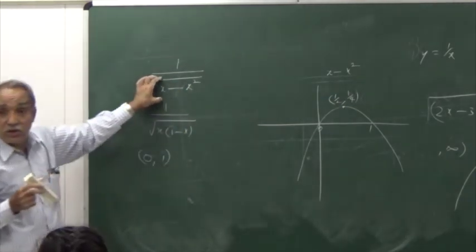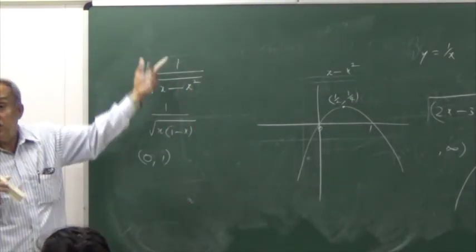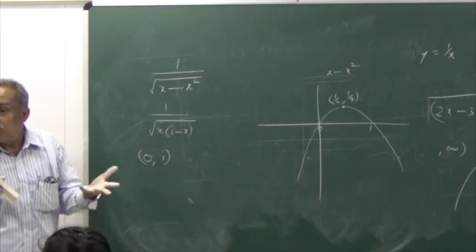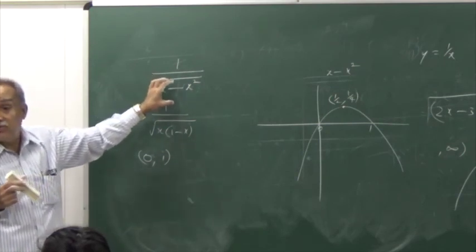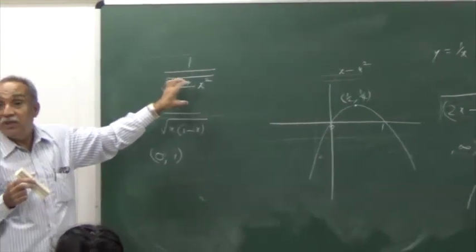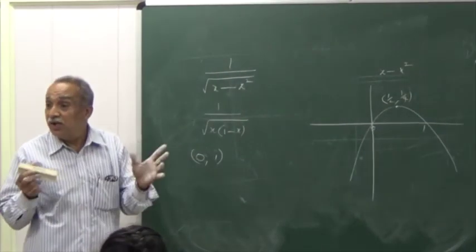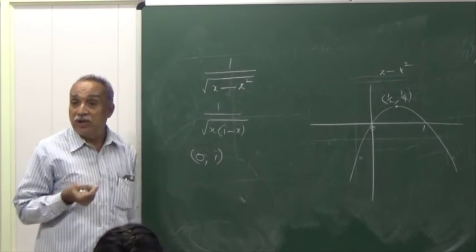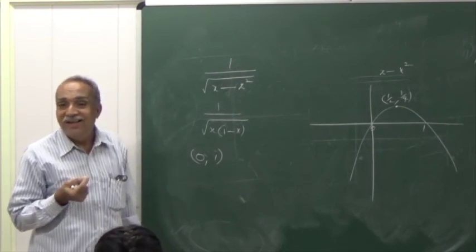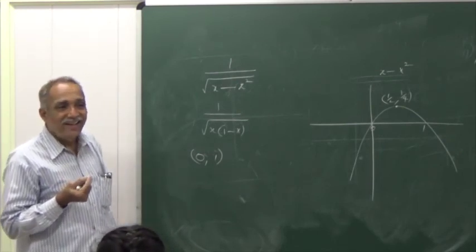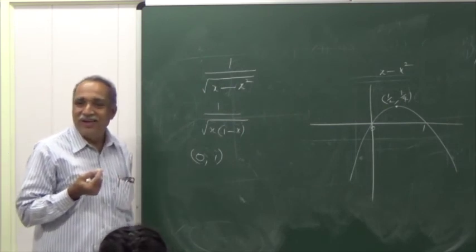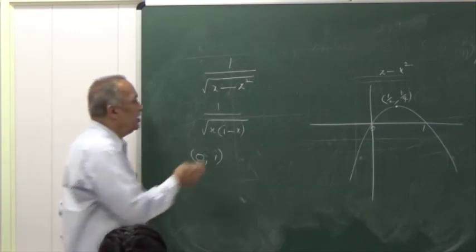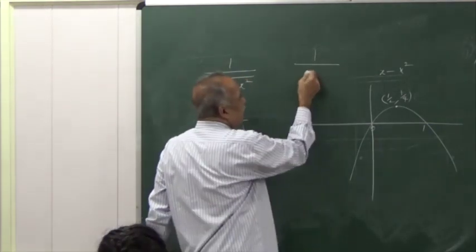The denominator lies between 0 and half, so the reciprocal lies between or lies outside? The denominator can be any number between 0 and half when you apply the reciprocal.